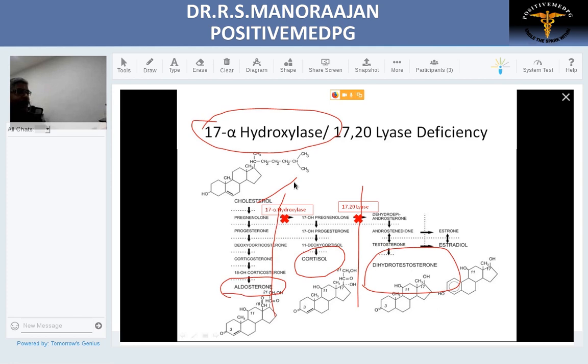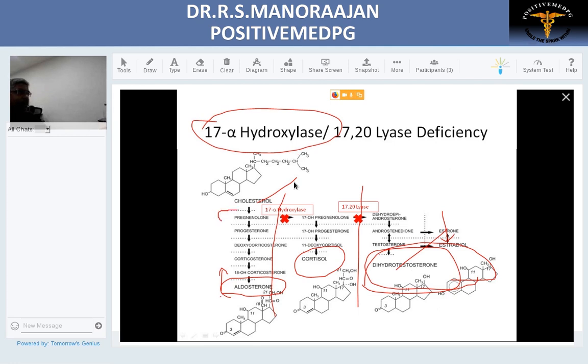So they act like increased aldosterone, so hypertensive variant, less testosterone. As we discussed, when there's no testosterone, in a female child there will be no difference. Phenotypically normal female. In a male child, when there is less testosterone, there will be hypogonadism and ambiguous genitalia at birth.